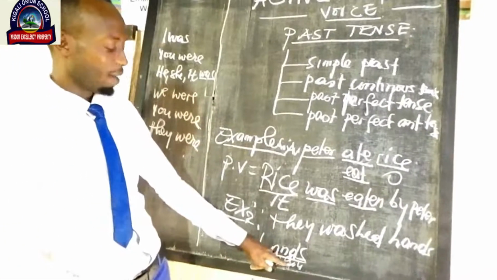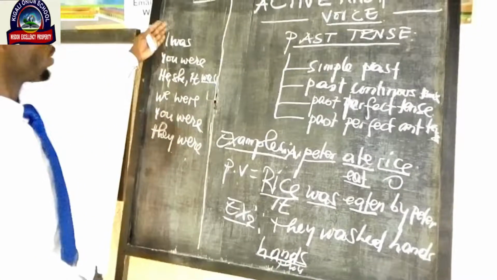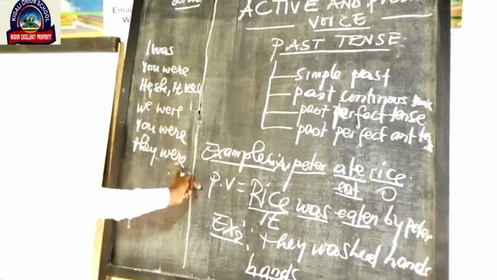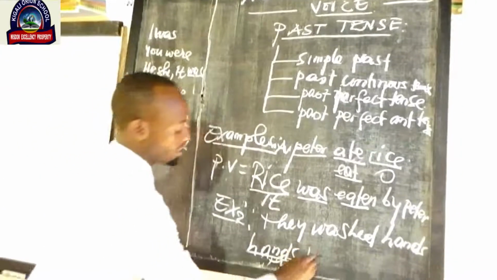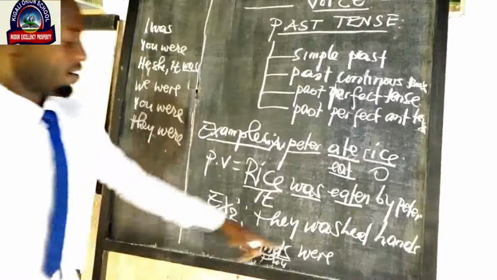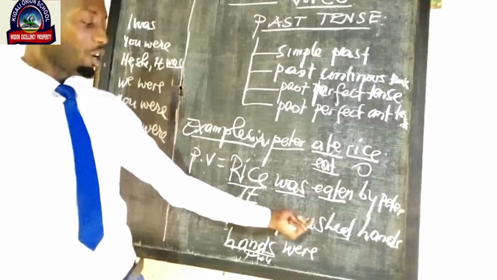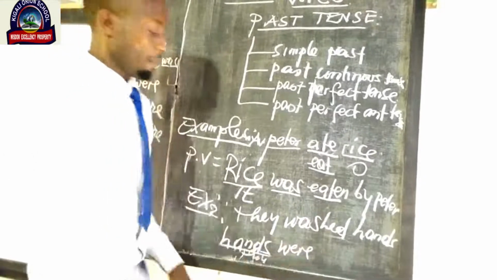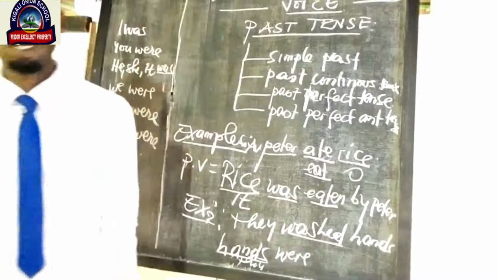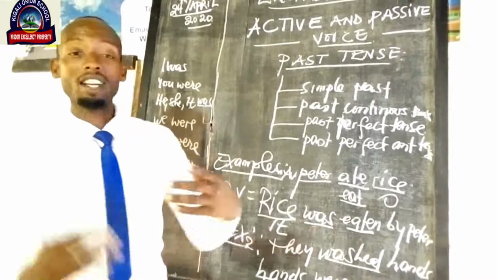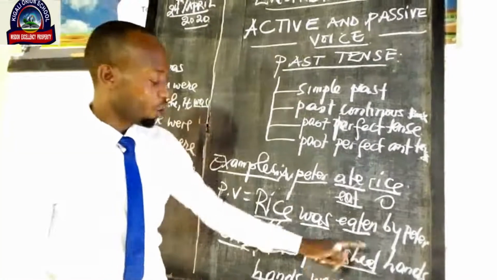This can be replaced by them, so I come back with my auxiliary verb to be, which is were. So I say that hands were. The verb we have is verb to wash, which is in simple past. Because this verb is a regular verb, in simple past we have to add ed or d, and we cannot change this one.